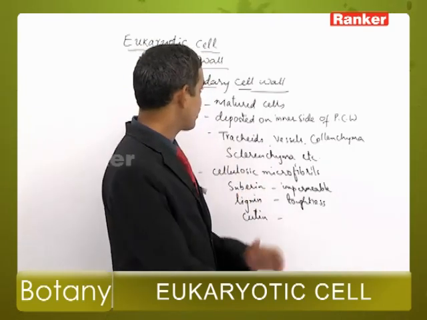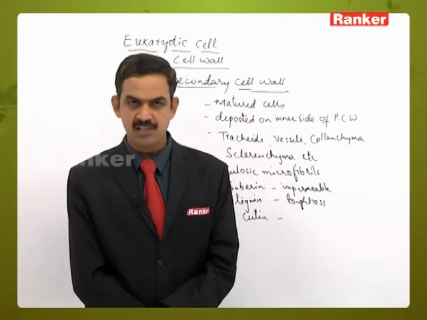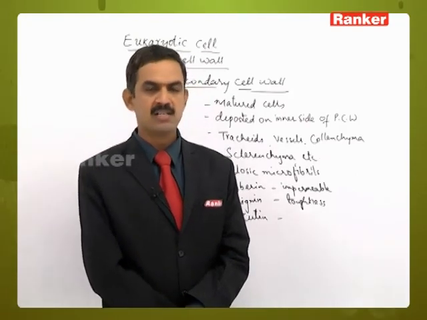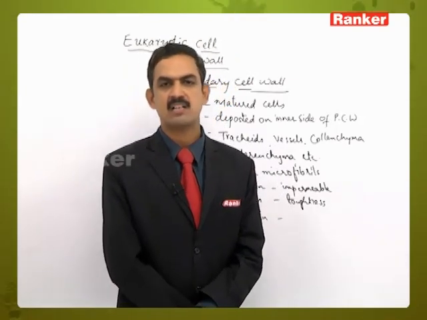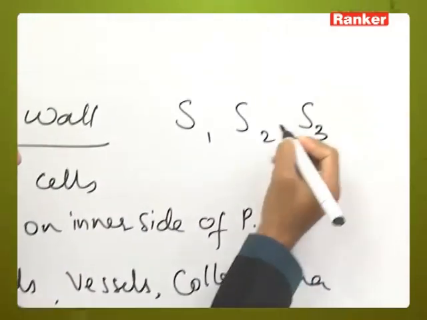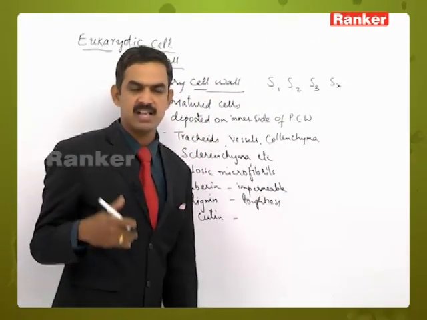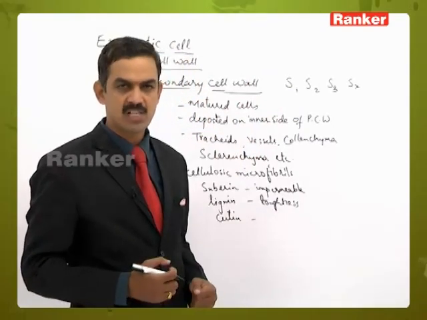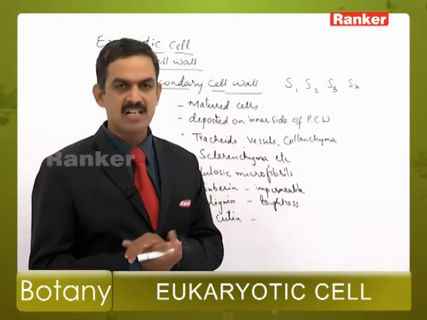So likewise these are the characters related to this, and the secondary cell wall is always deposited in the form of layers. How many layers are present in a secondary cell wall? Generally many layers are present, but in the majority of plants the secondary cell wall contains 3 layers. Those are known as S1, S2 and S3 layers. When the number of layers is more, the numbering will continue like Sx. S1 is the first layer, formed just inner side to the primary cell wall, and inner side to the S1 layer, the S2 layer will be formed, and inner side to the S2 layer, the S3 layer will be formed.